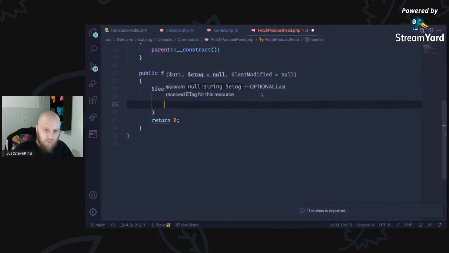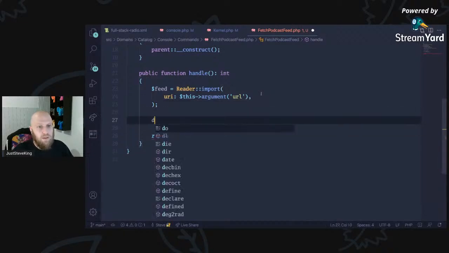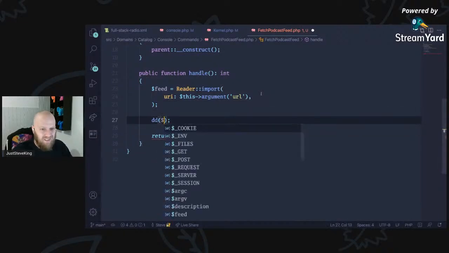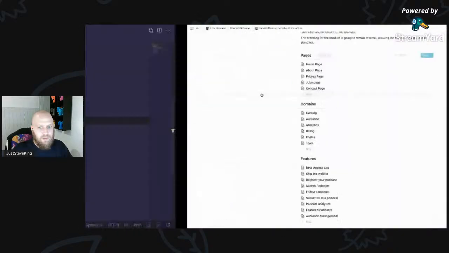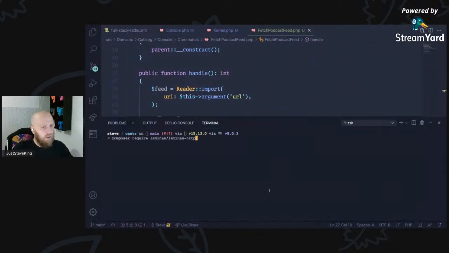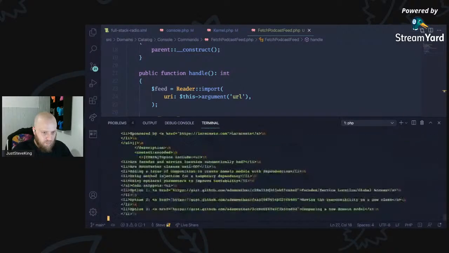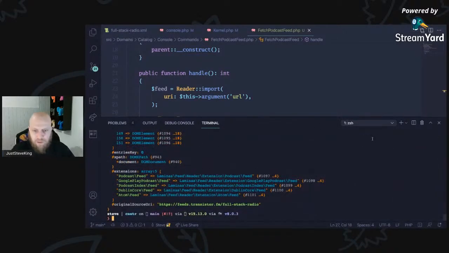So then we've got the feed. Now let's just dime dump on the feed to see what it gives us. This should give us like a big chunk of XML, which is, nope. Yes, it's giving us everything that we wanted.